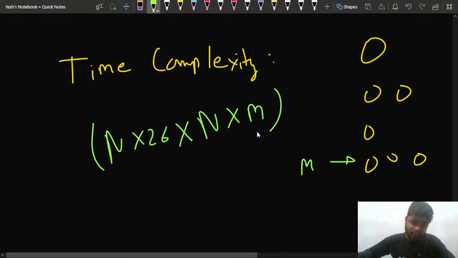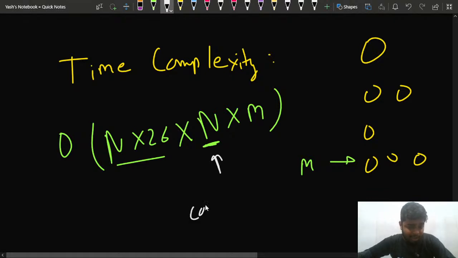So in the worst case, this would be the time complexity: order of n into 26 into n. I use this for generating 26 characters for each word. For each index, since the length of the word is n, that's n into 26. Then another n because I'm comparing every term I make with the final string, that is cog. Apart from this, if there are m words present on a particular level, I need to multiply m as well.